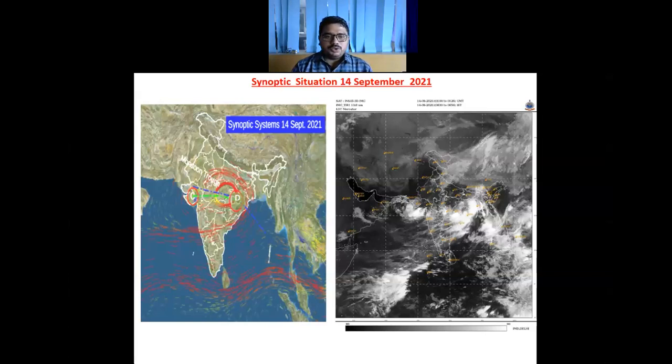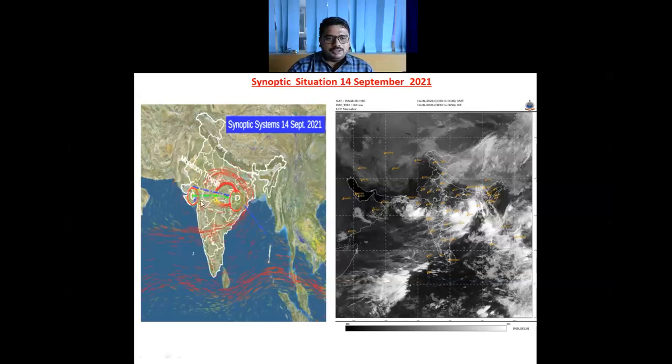So this is the situation of yesterday's deep depression. Yesterday's other low pressure area over Gujarat region and neighborhood has become less marked. However, the cyclonic circulation now lies over South Gujarat region and neighborhood. It is shown by C, and the depression is shown by D. The monsoon trough, shown by this blue line, lies south of its normal position and is likely to continue to remain south of its normal position during the next 3-4 days.